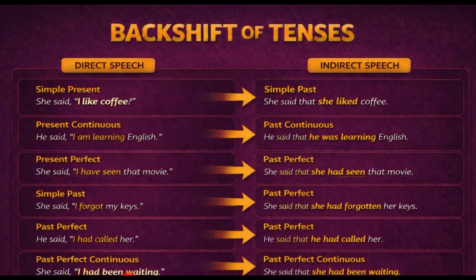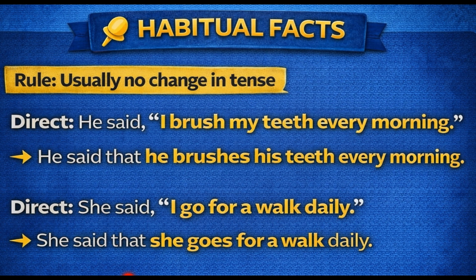Now I'm moving to the exceptions to these rules. The first one is the habitual fact. What does it mean? A certain habit of a particular person. For example, in the direct speech it is, I brush my teeth every morning. This is the habit. Obviously, everybody does it every morning. So here you don't have to change the tense from brush to brushed. Simple present remains simple present in spite of the reported verb being said.